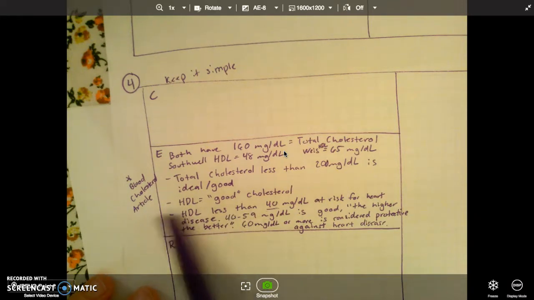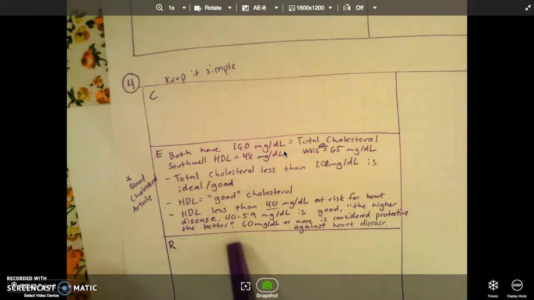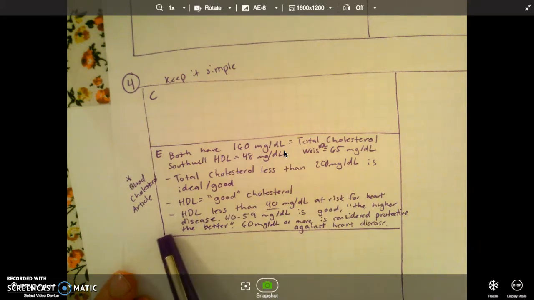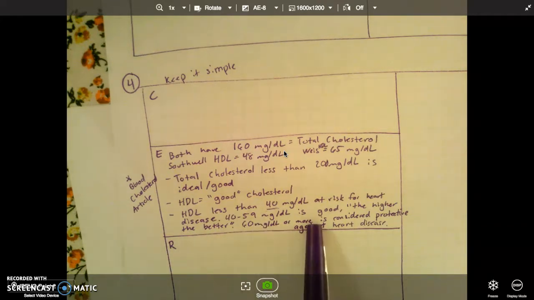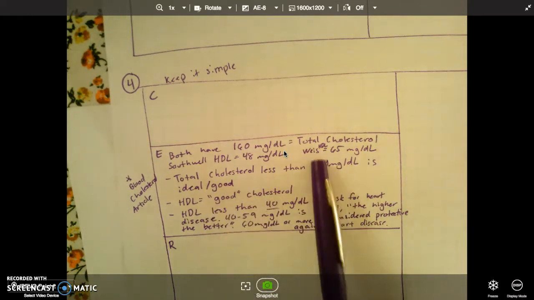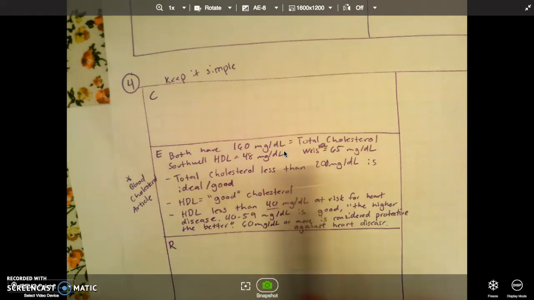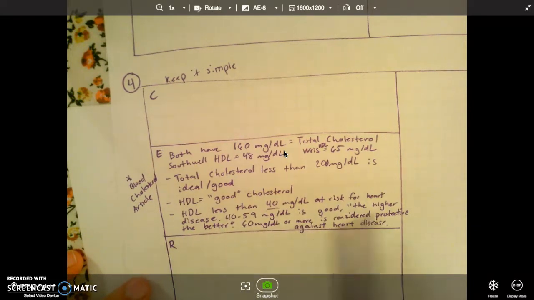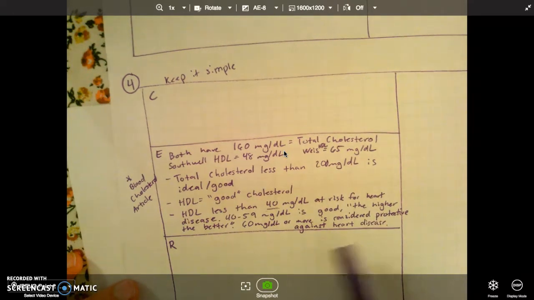So then if I go back to that blood cholesterol article, I might just make a quick note that HDL is the good cholesterol, and that's what we have more information about. And on that activity, in one of the data tables, it says that an HDL level of less than 40 milligrams per deciliter means that you're at risk for heart disease. But if I look at the two people, myself and Mr. Southwell, they're both above 40, so we don't have to worry about that. Then it says that between 40 and 59 milligrams per deciliter is good, and it says, quote, so this is exactly what it says, the higher, the better.